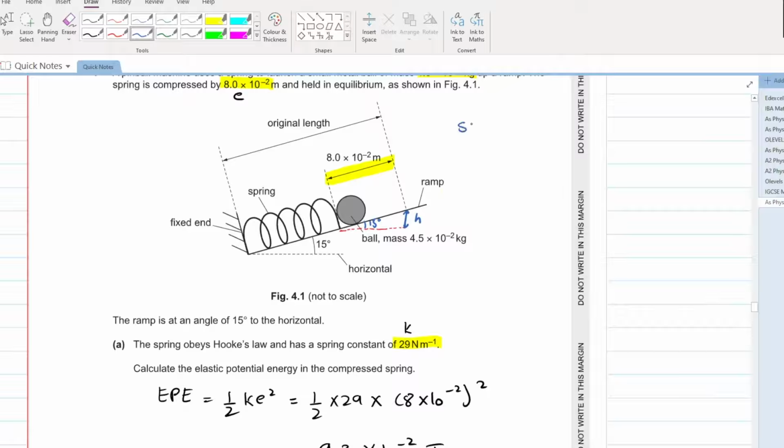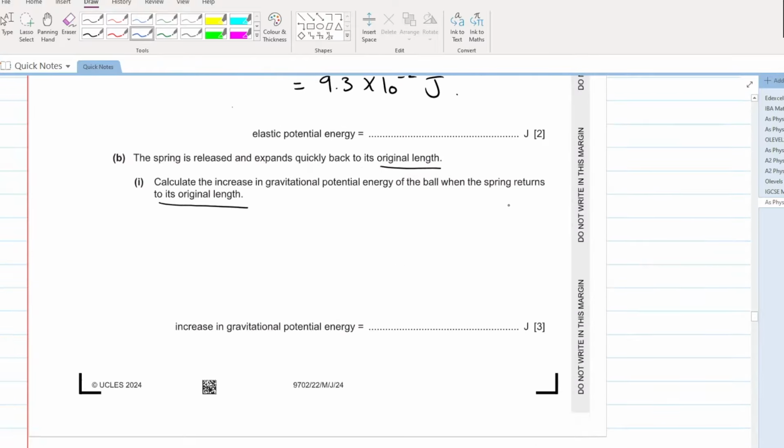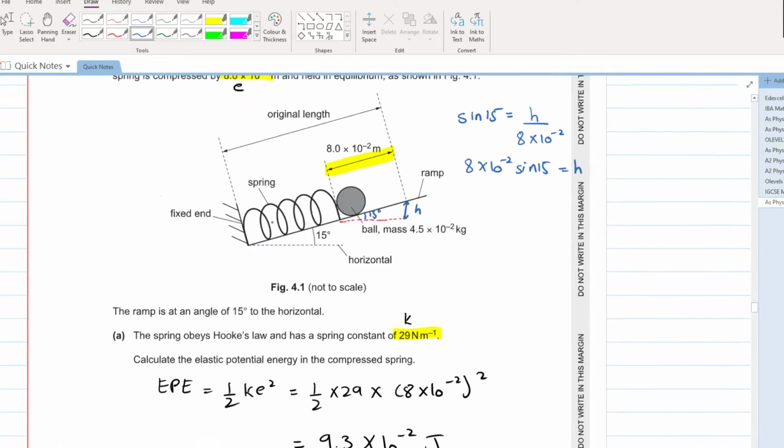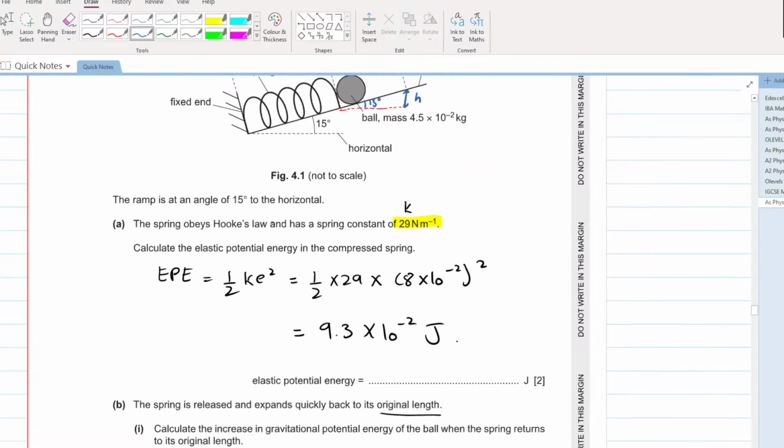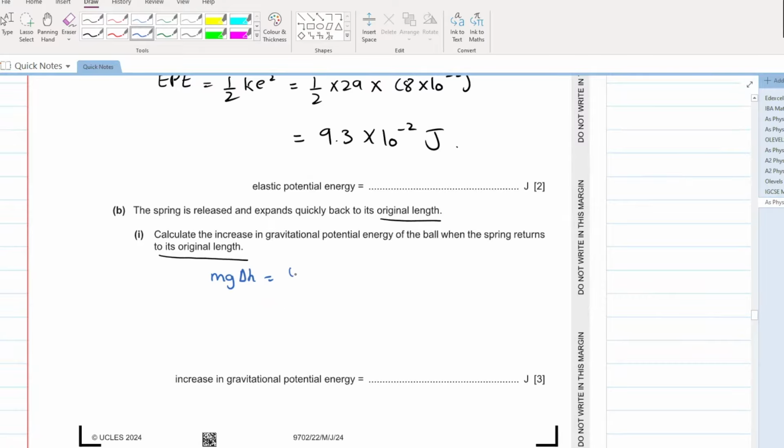Yes. Sine of 15 is equal to perpendicular, that is height, divided by the hypotenuse, that is 8 into 10 to the power of minus 2. Now, can you calculate the increase in gravitational potential energy? Yes. mg into change in height. Mass of the ball is 4.5 into 10 to the power of minus 2.